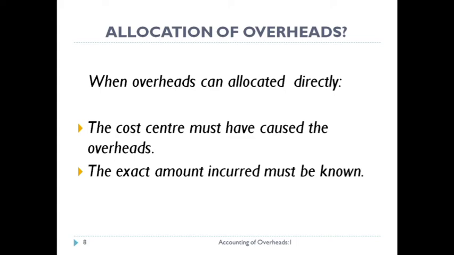Next is the amount of overhead is known to us. Means we know which department is responsible for that particular cost and what is the amount of that overhead. When you are very sure of the cost center identification and the amount of overheads, then you can directly charge these overheads to that particular department. Okay, this is allocation of overheads.